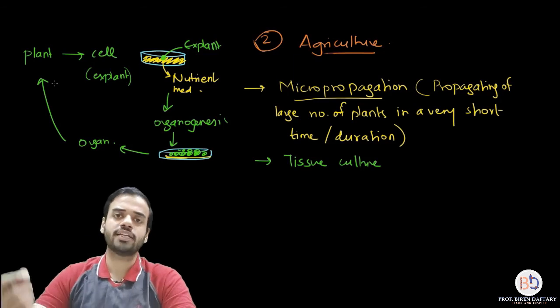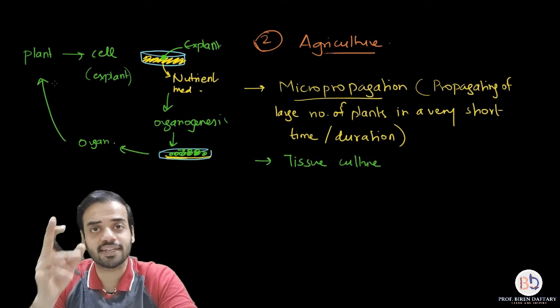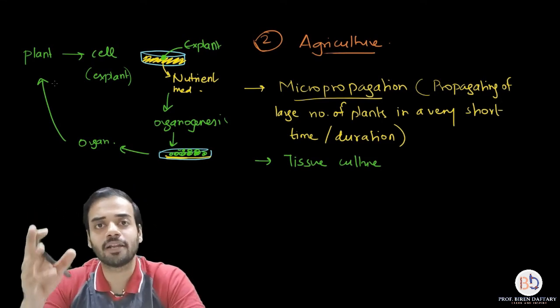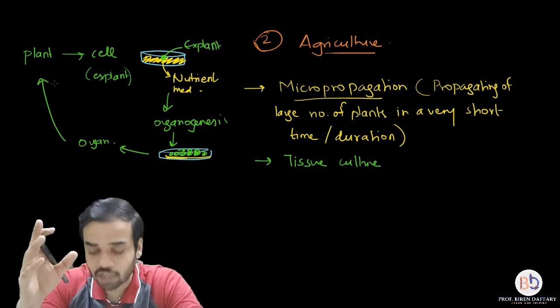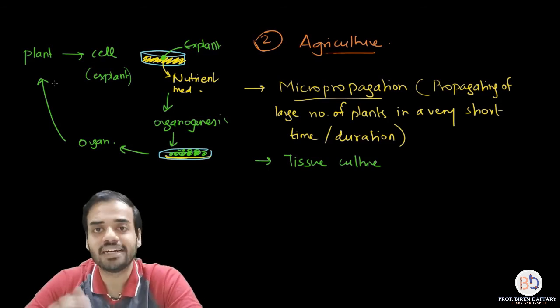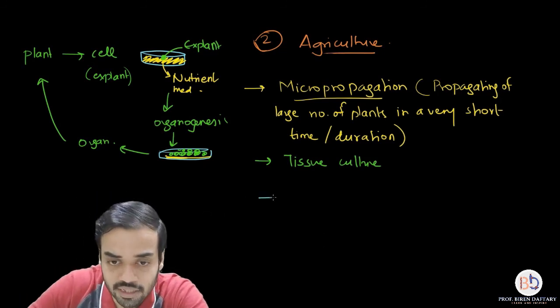So over here also you can insert the desired gene, again the same steps. So micropropagation is the second thing, how biotechnology can be used or how it can be applied in agriculture. Now micropropagation is very important because it is useful in plants which have recalcitrant seeds. If you want, I will write down over here